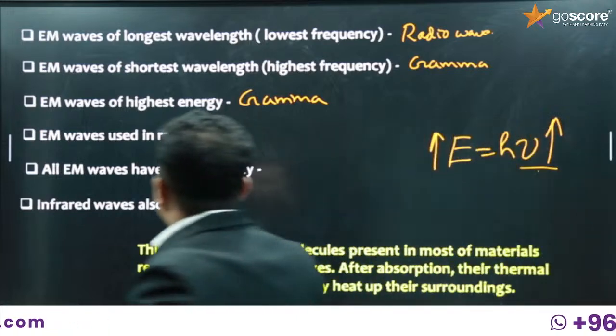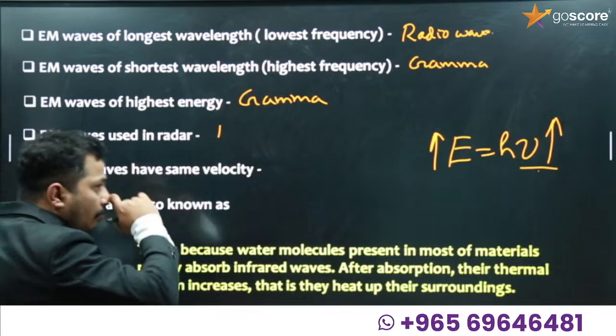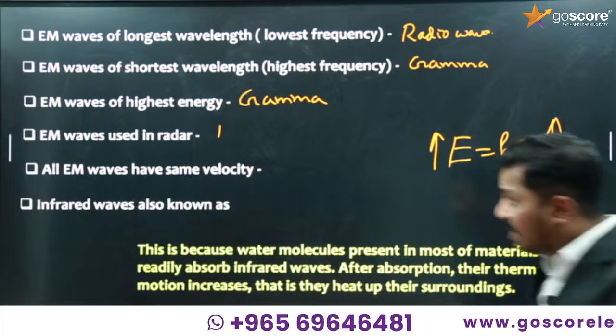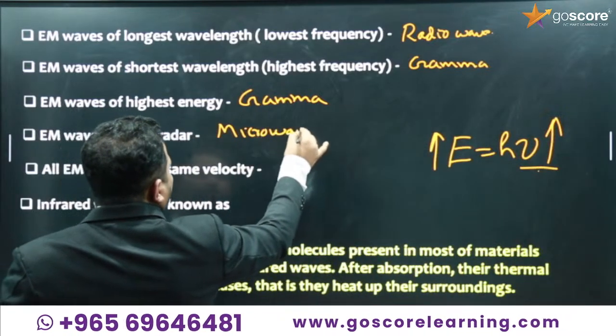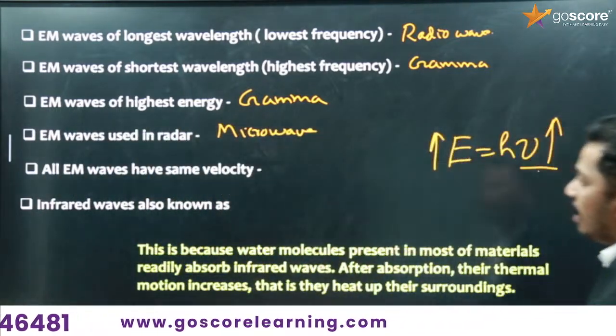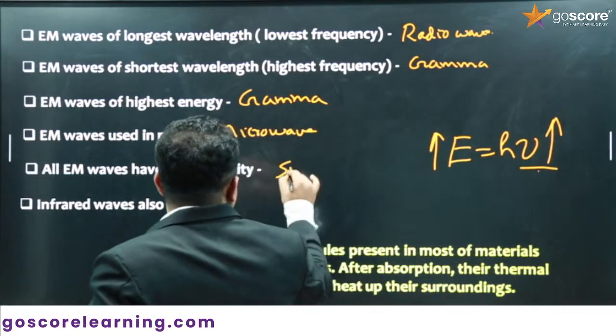Electromagnetic waves used in radar. Microwave or infrared? Which one? In radar, we are using microwaves. All electromagnetic waves have the same velocity. What is that velocity? The speed of light.